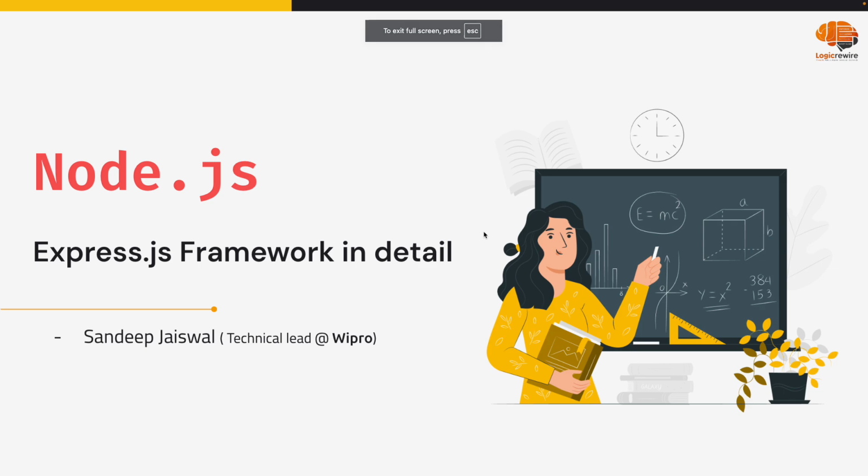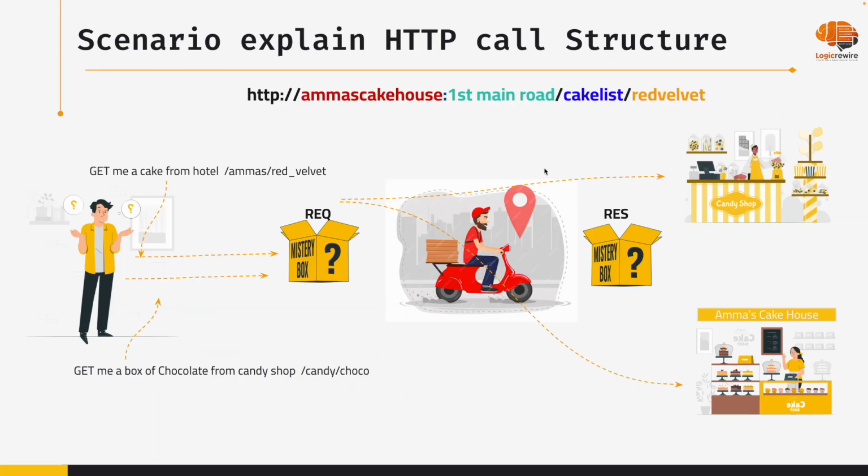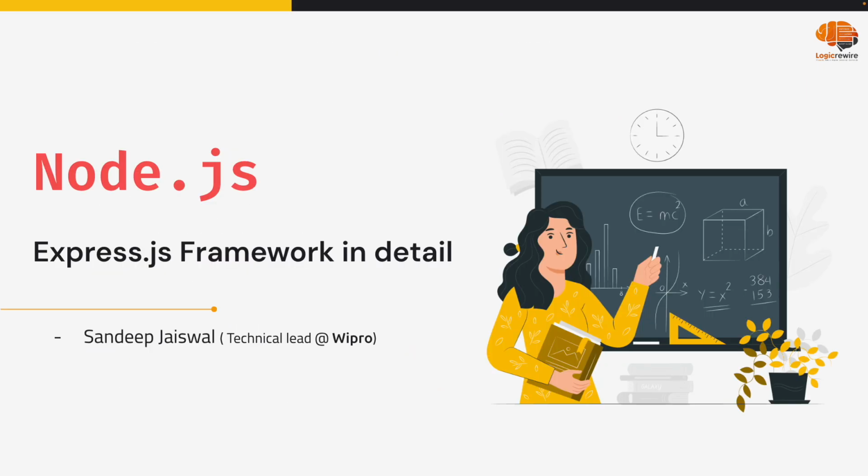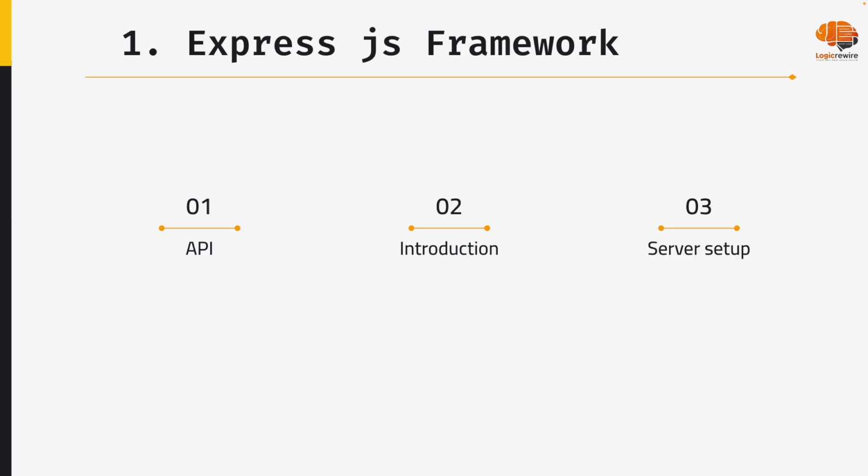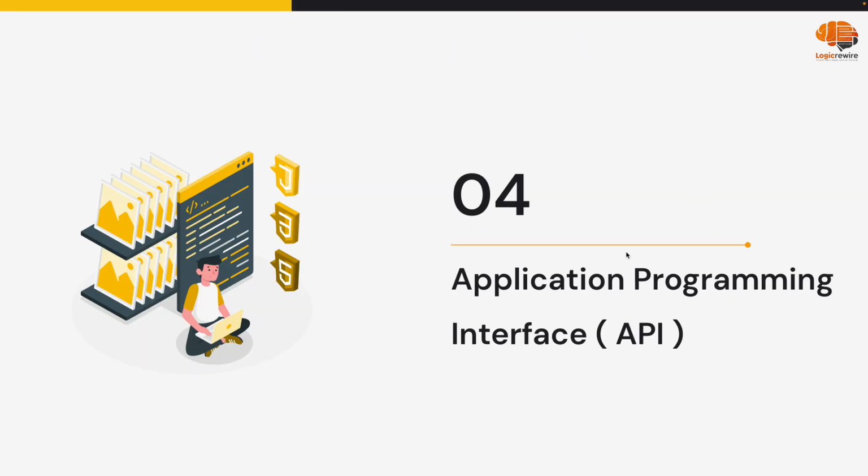But before going to Express, what Express gives us and what we are going to develop, like I discussed yesterday, there is one hotel, right? There is a waiter, and the hotel has so many dishes prepared, right? Similar to that we are going to discuss. In this Express.js framework, first we'll talk about what is API, then the introduction of Express, then server setup using Express. So let's today understand what is API, application programming interface.